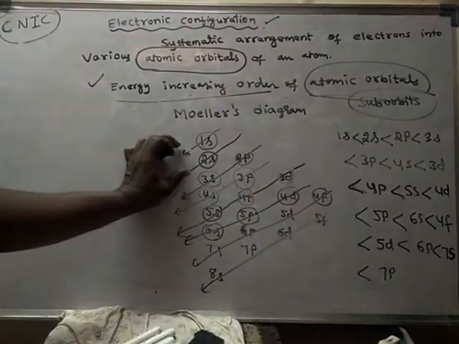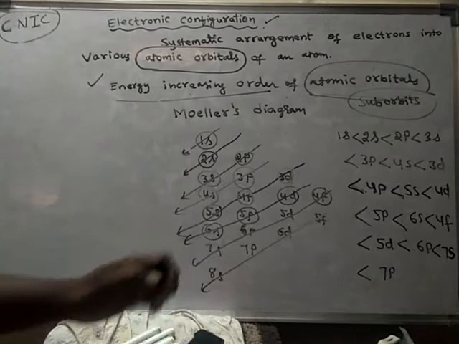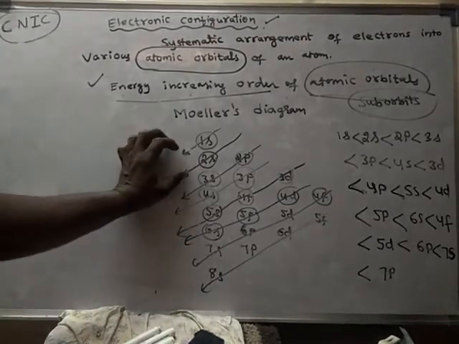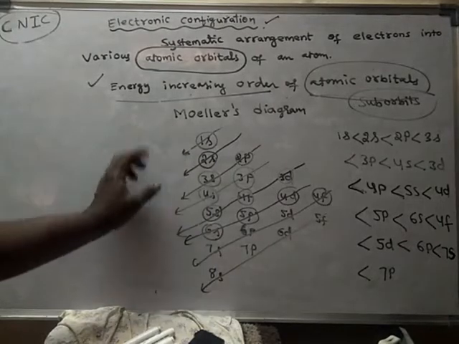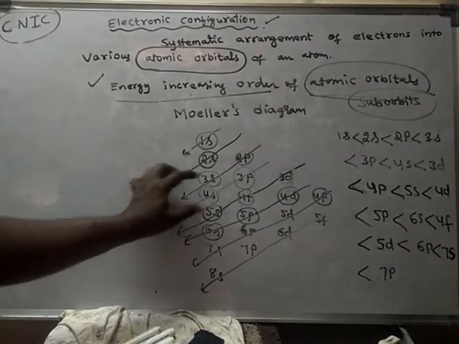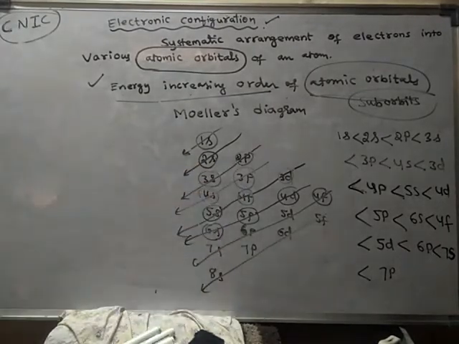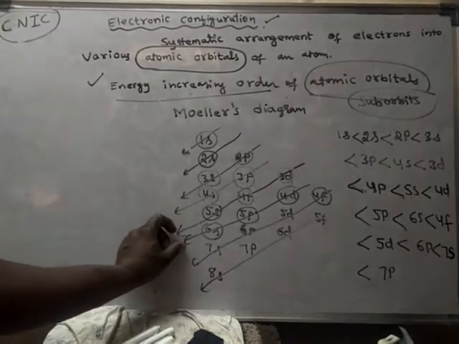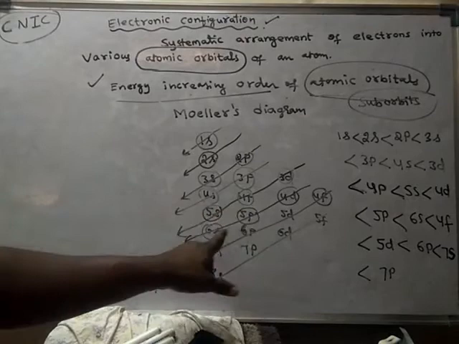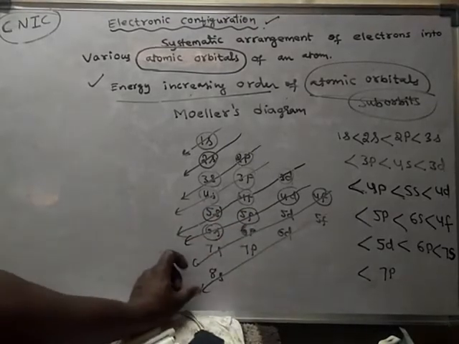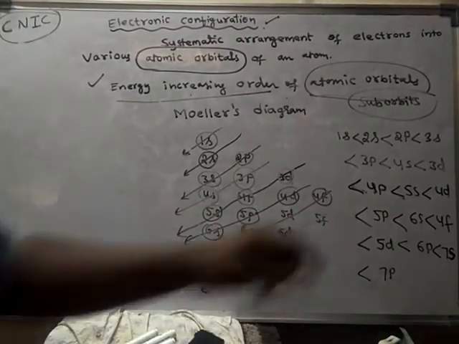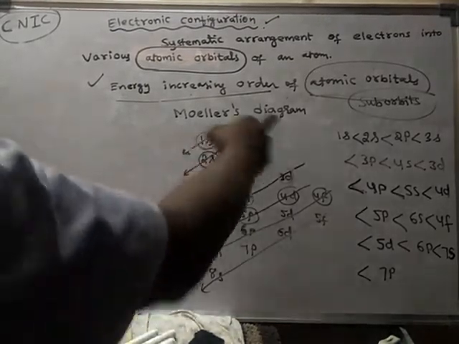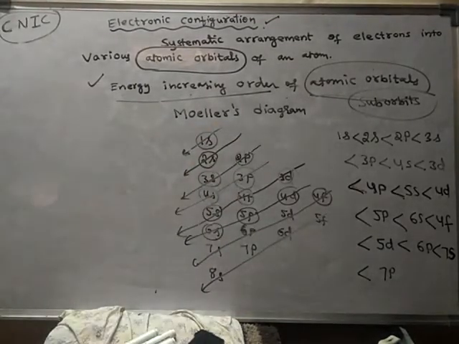Every two arrows, one suborbit is increased. So for the first two arrows, only one suborbit is present. In the next two arrows, two suborbits are present in each arrow. In the next two arrows, three suborbits are covered, and in the next two arrows, four suborbits are covered. So like this. Remember how to draw the Moeller diagram.